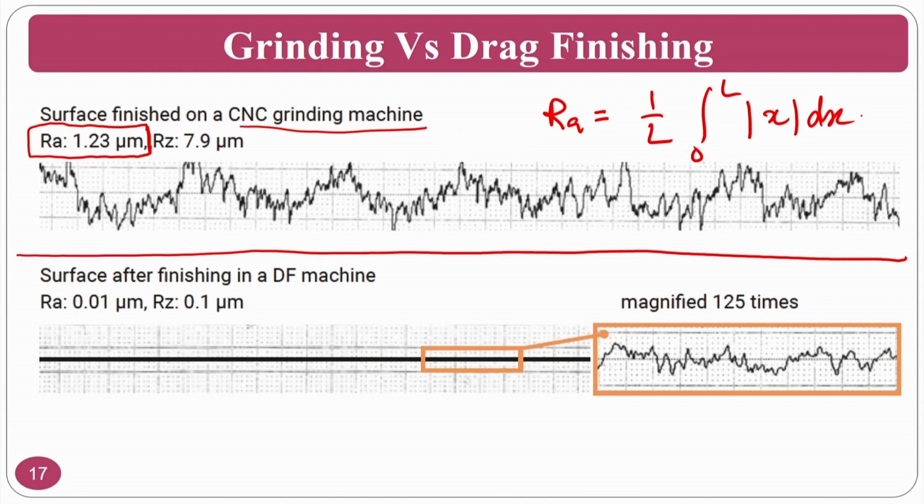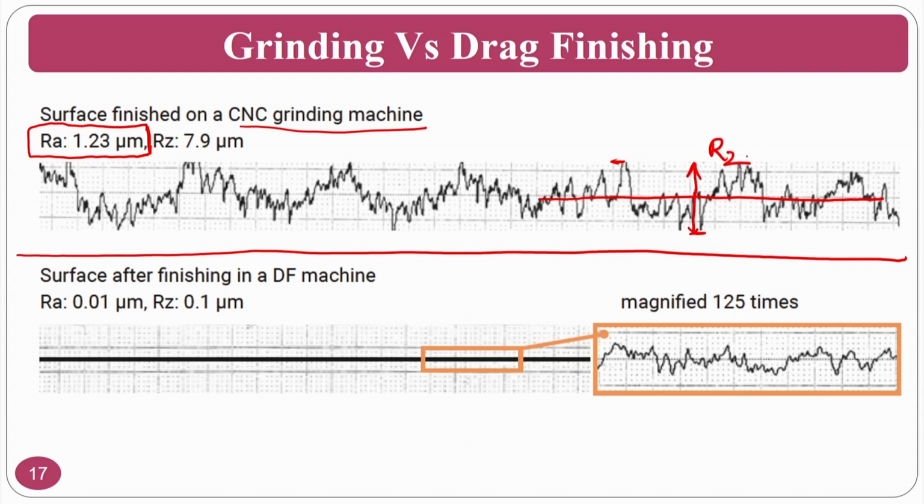So, let me explain in physical terms: average surface roughness about the central line. Assume that this is my central line; Ra will tell the average roughness, and Rz tells about the maximum peak to minimum valley. This is nothing but Rz, and the average value about the central line will tell you the Ra value.